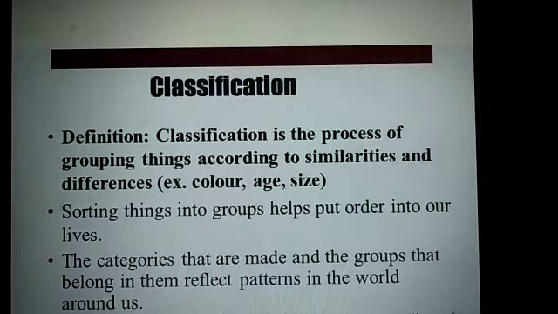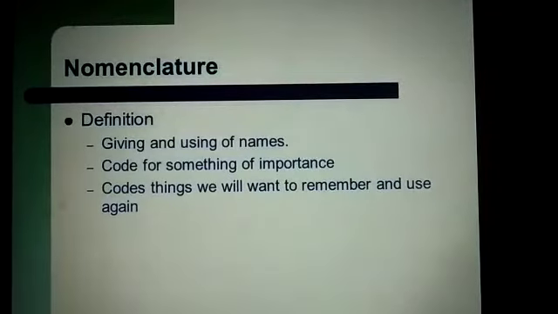And do you know what biological classification is? Biological classification is the scientific arrangement of organisms in a hierarchy of groups and subgroups on the basis of similarities and differences in their traits. The next thing is nomenclature. After classification, you give a name to that particular organism. Obviously, firstly you classify them and after that you put a suitable name. So what is nomenclature? Nomenclature is the giving and using of names, codes for things we want to remember and use again.